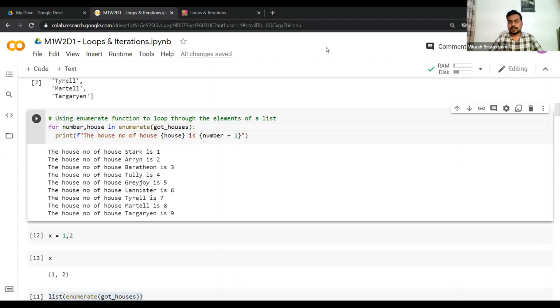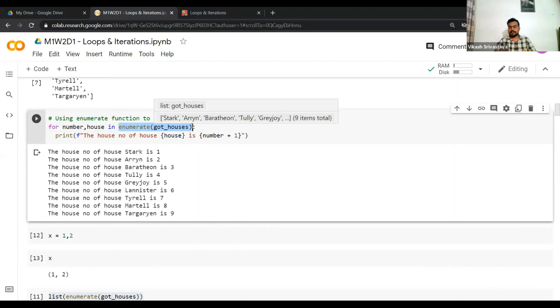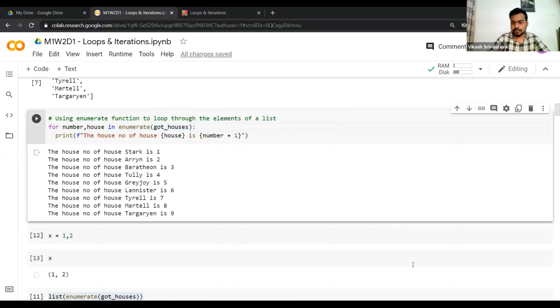Essentially, we didn't even have to write list here. It understands automatically in the iterations that each element in each iteration is a tuple only. So what is that tuple? The tuple is essentially your index comma the value of that element. Does that answer your question, Priyanshi? Yeah, that's great to know.